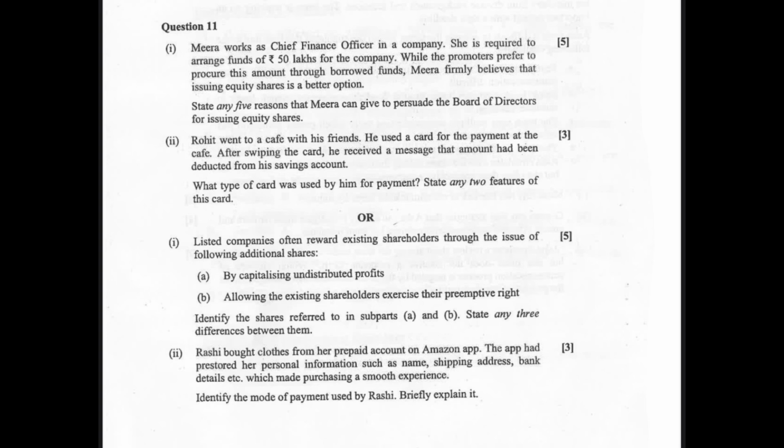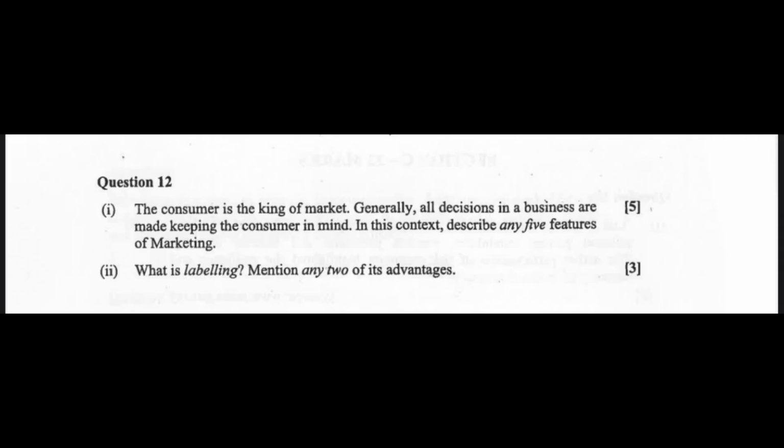Rashi bought clothes from her prepaid account on Amazon app. The app had pre-stored her personal information. It is e-wallet. You have to explain e-wallet here, children. So, children, next question 12 is five features of marketing. You can explain any five: customer focus, integrated, creative, part of environment, multidisciplinary, pervasive. What is labeling? Mention any two of its advantages. It is a very simple question.